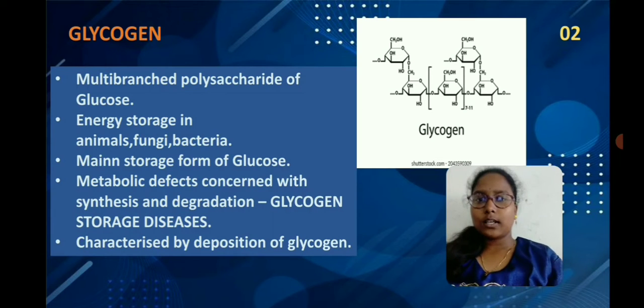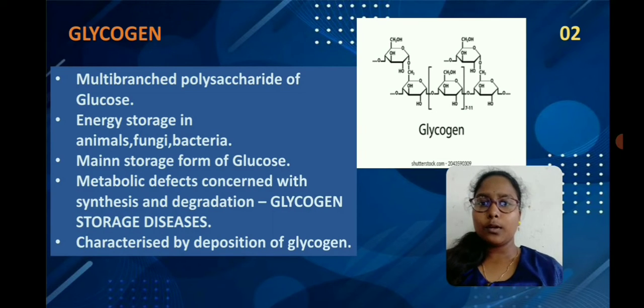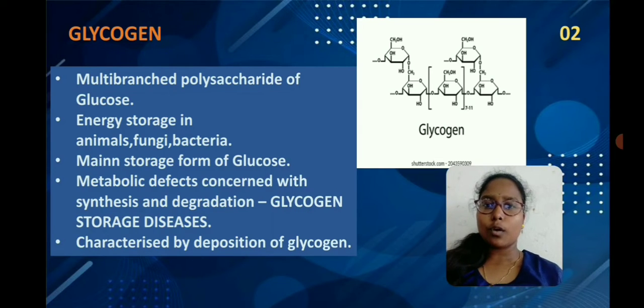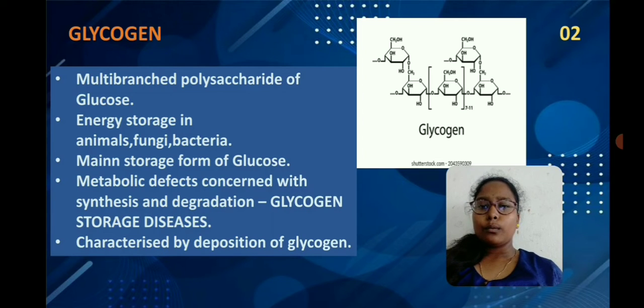The importance of glycogen is that it is the stored form of glucose which can be used when the body requires energy. Hence, we can say it is the energy storage form in animals, fungi, bacteria, etc. We know that in plants, starch is the stored form of energy. In the same way, in human beings, animals, fungi and bacteria, glycogen is the stored form of energy, similar to starch in plants.